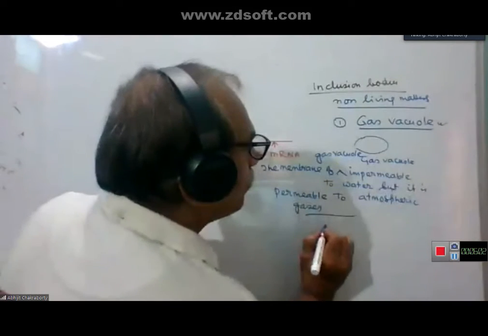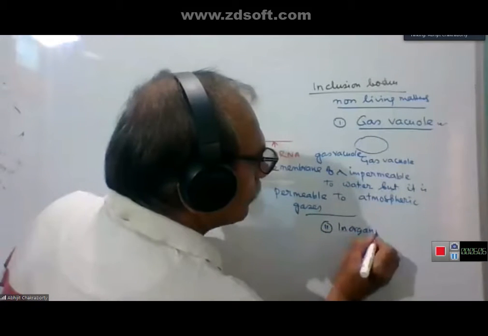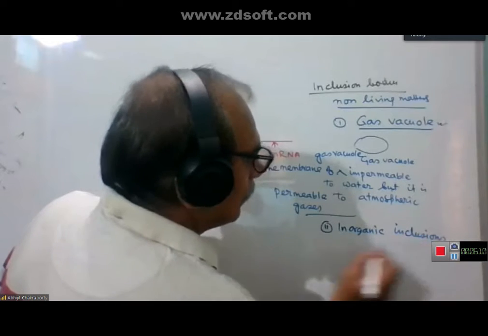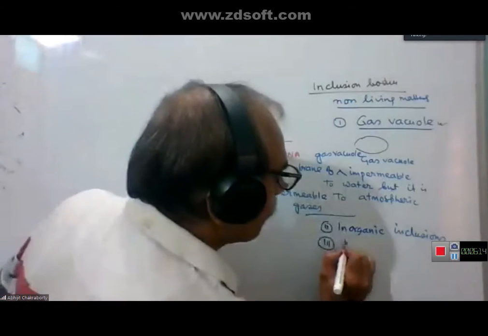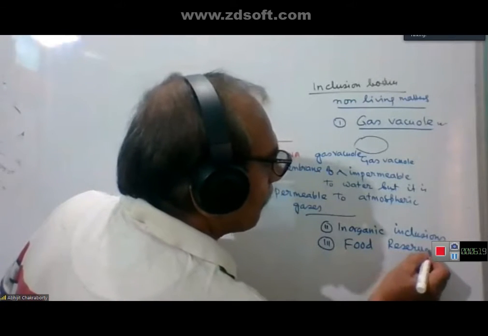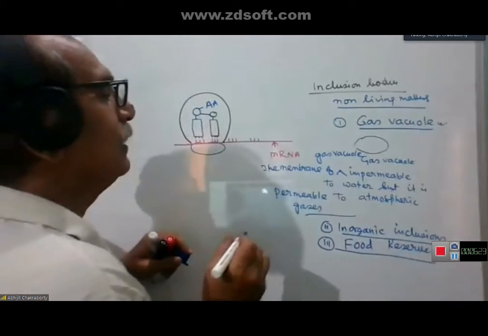Then you will get some inorganic inclusions. Then you will get food reserve. So these are also found in the bacterial cell.